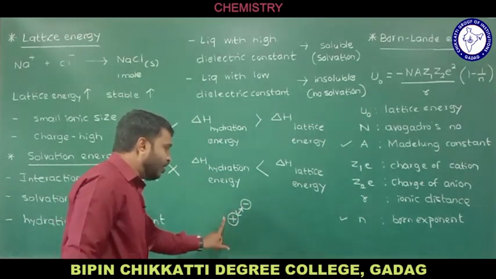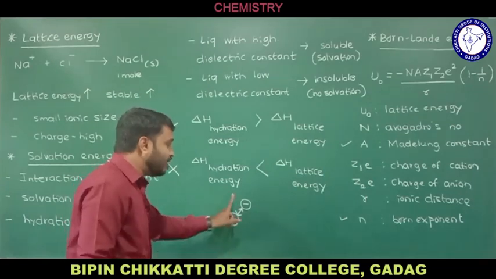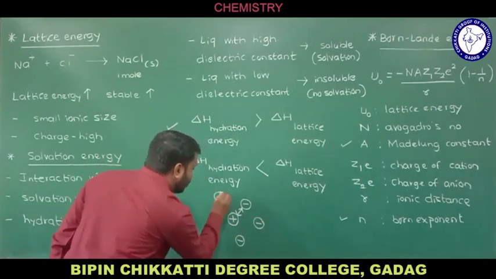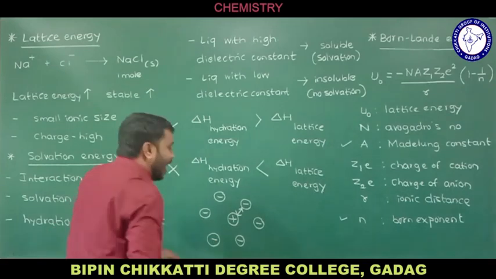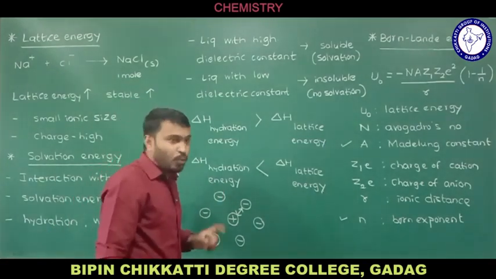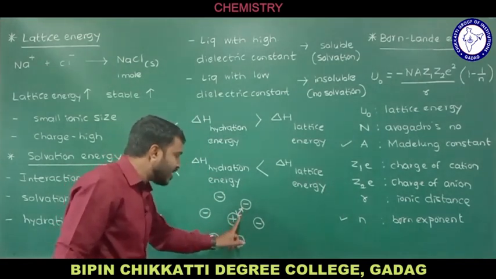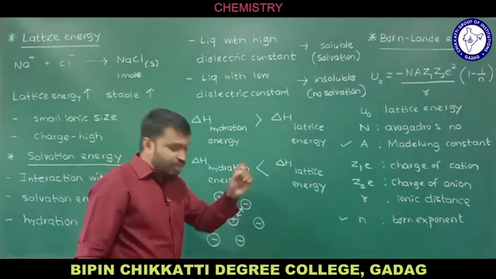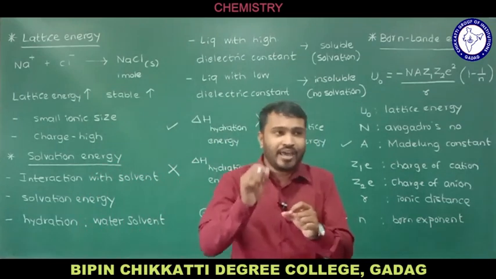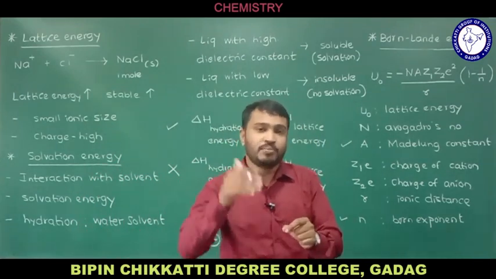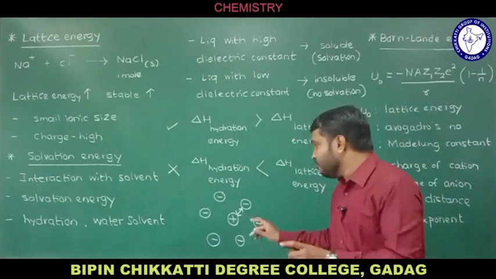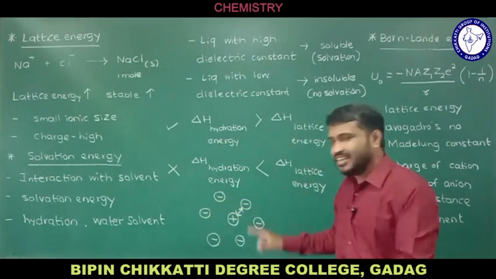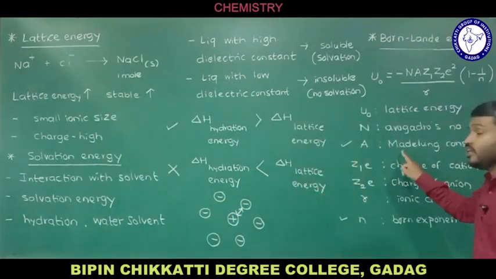But remember, the ion is not only attracted by one ion of the opposite charge, but also by some other counter ions, the anions, of opposite charge. So there is not only the attraction between one cation and one anion, but also attraction of the cation from the counter ions. Counter ions means ions which are surrounding and whose charge is opposite. So there is a net force of attraction in the ionic solid. That net force of attraction is represented by a constant, and that is the Madelung constant.